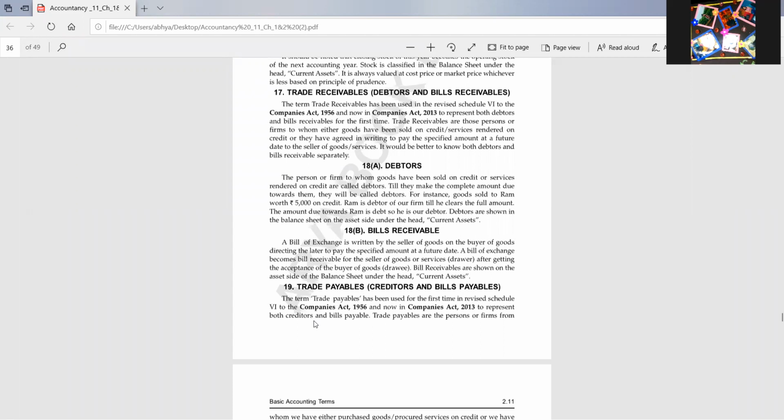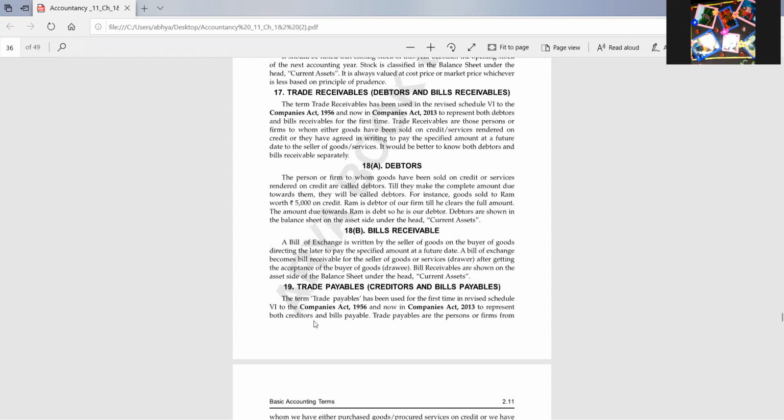Or we can say in easy language that debtors is an oral agreement, and whenever we are talking about BR, bills receivable, that is a written agreement in which the seller is making a note in a specified format, which we will be learning in the next chapters. A complete chapter is there for this concept, so here I am not telling you in detail.